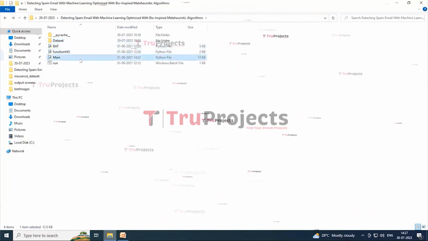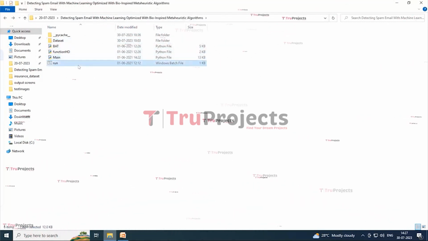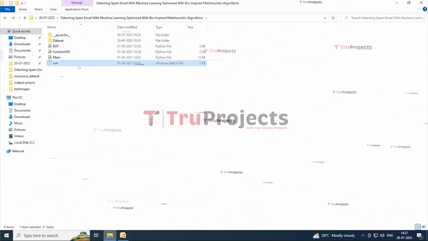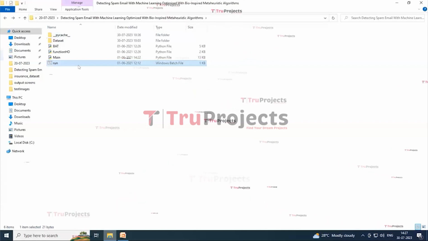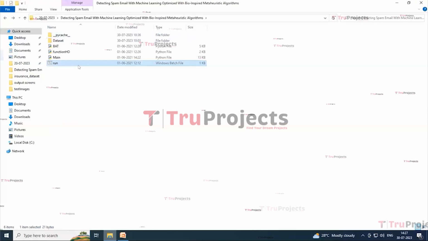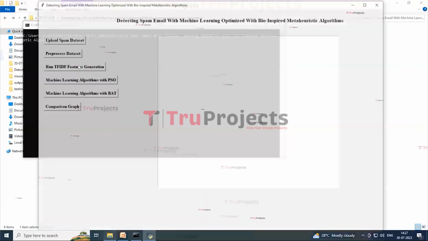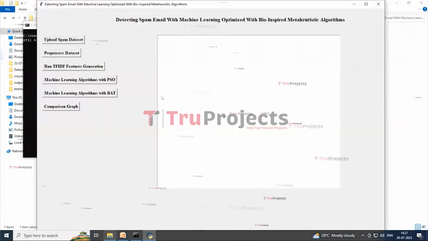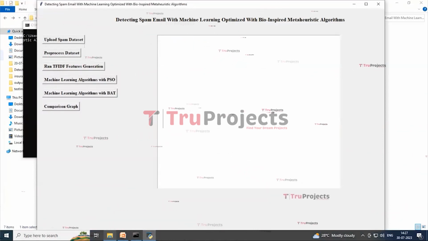And here this is the main Python file. This is the run.bat file. Instead of executing the program in the command line interface, we created a Windows bat file to execute the project. Now to run the project, double click on the run.bat file. Here this is the graphical user interface. With this we are interacting with the program.